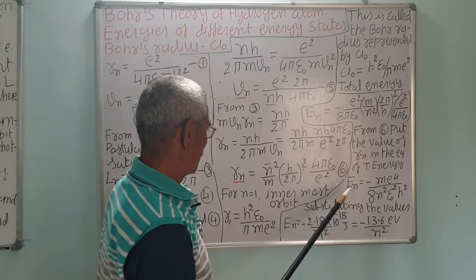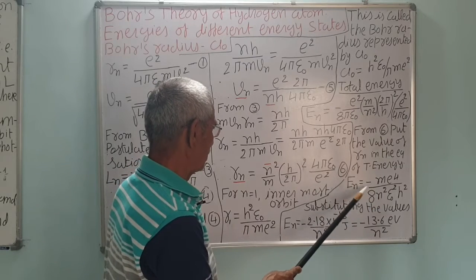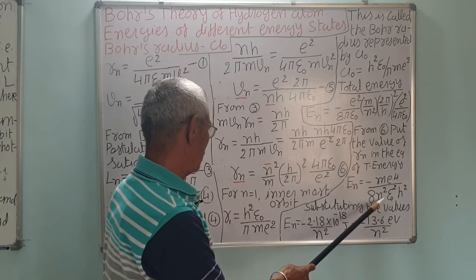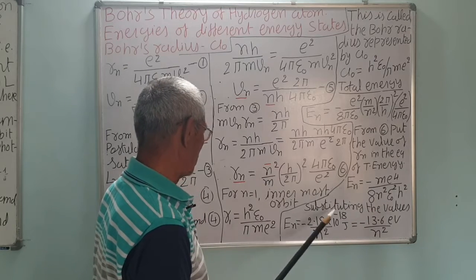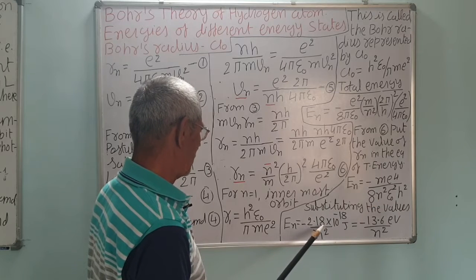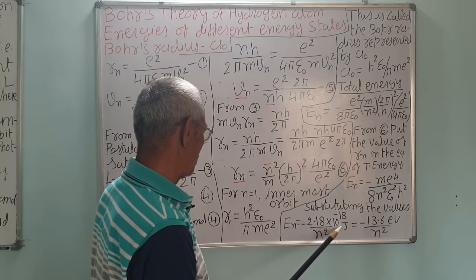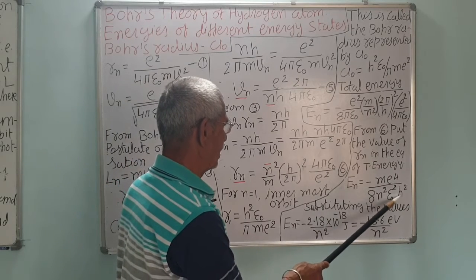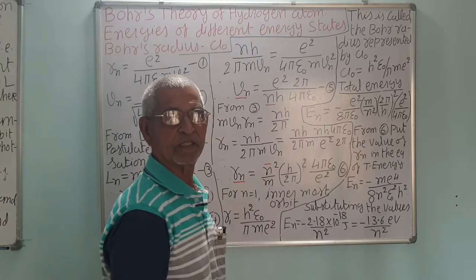Correct? So energy decreases as the square of the orbit. You can see, first calculate this. The total calculation of this is 2.18 into 10 raised to minus 18 joules upon n squared. Put the value of epsilon 0, h, mass of the electron, and charge of the electron.